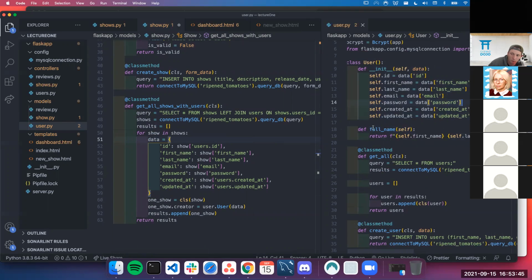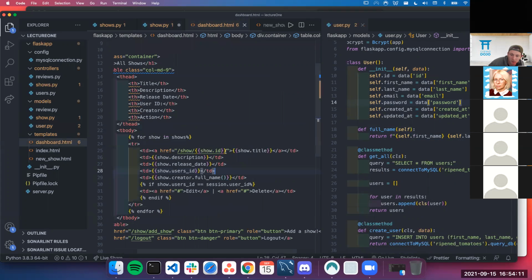And maybe full name is just a very easy thing to show, but there might be other methodology or other things that you might want to do with your user, right? If I wanted to have a number of books, maybe I've got a method that gives my user's amount of shows or user's amount of something. Well, I could have a method that generates that number. And so all I have to do on my dashboard is say show.creator.get_show_number(). It runs that and puts the value here like it does with my first and last name.